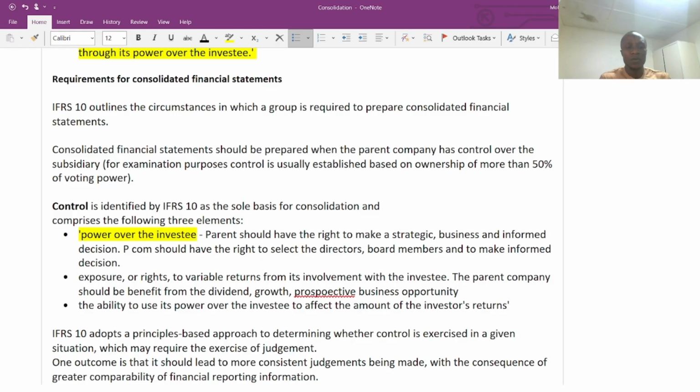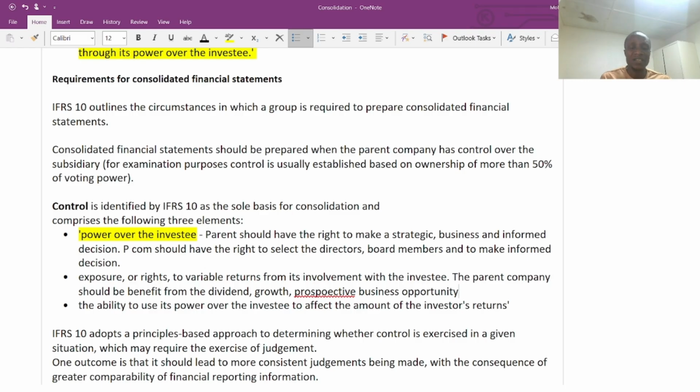So now, when we're talking about the right to a variable return from the involvement within the investee, this should be considered. The benefit that the investee will have from investment, for example, we are going to look at the prospect of the subsidiary.